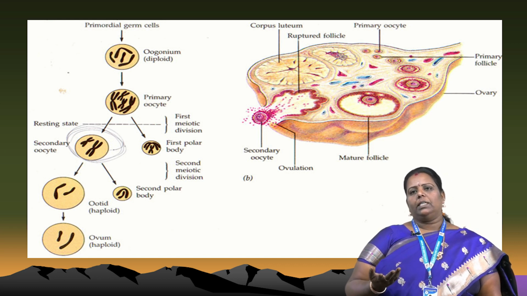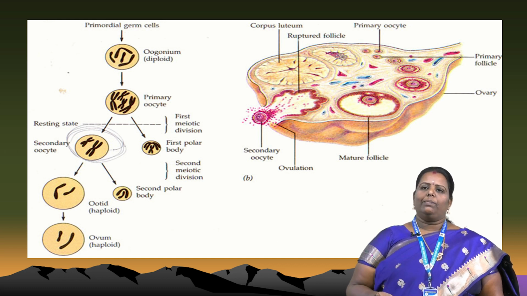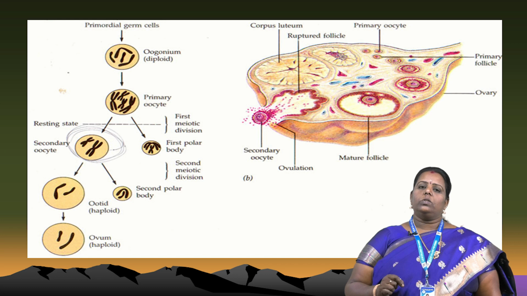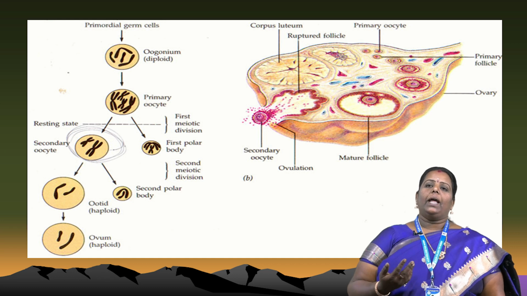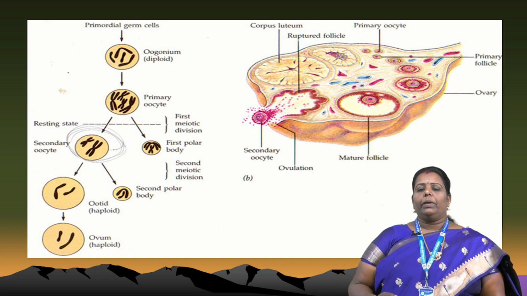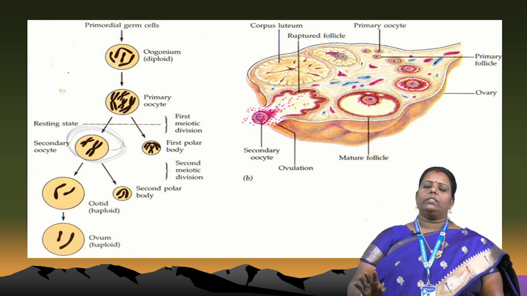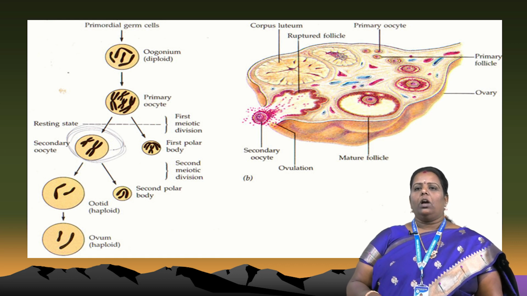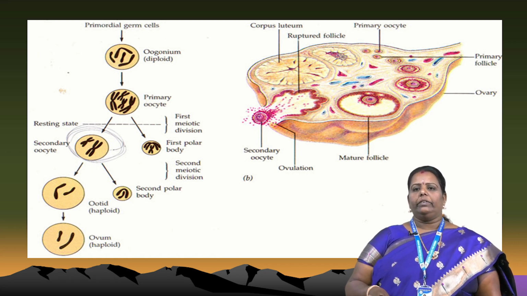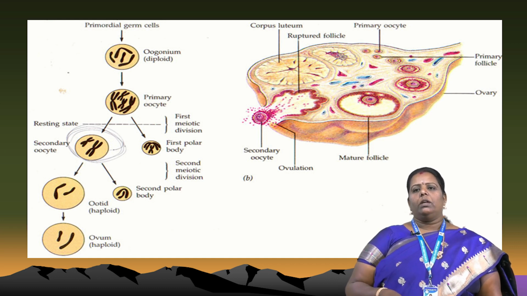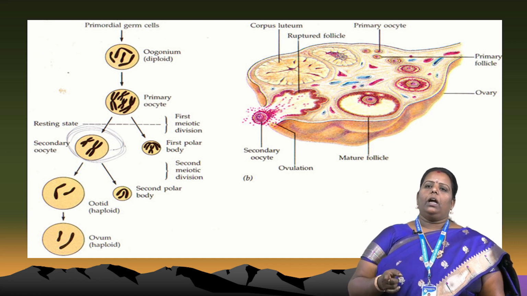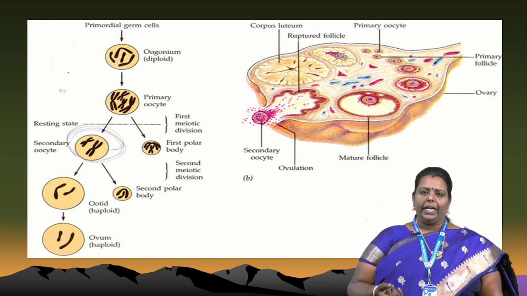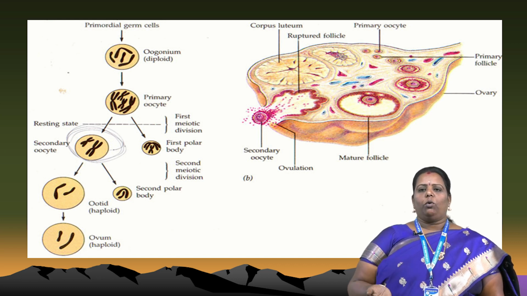That is a primordial germ cell, and that diagram explains the oogonium. The oogonium contains a diploid number, a 2n number. After that, it develops into the primary oocyte. Next is a resting stage, where they are not preparing for any stage. That is called the resting stage. That stage is followed by the first meiotic division. After the first meiotic division, the secondary oocyte is formed, along with the first polar body. The second meiotic division also occurs in the secondary oocyte, with the formation of the second polar body.